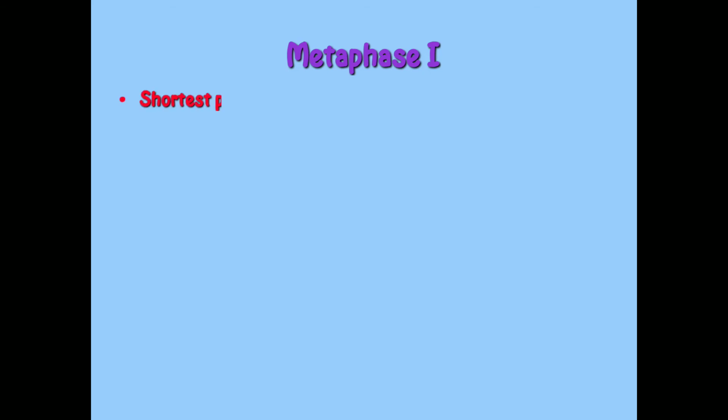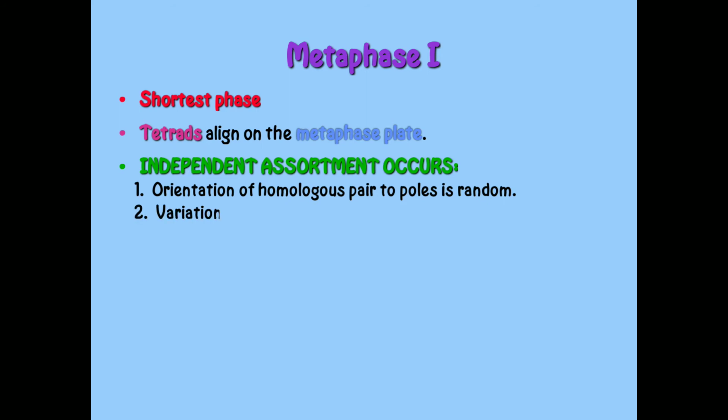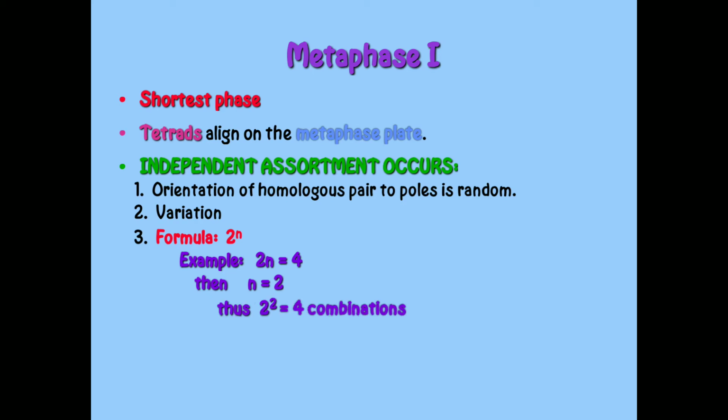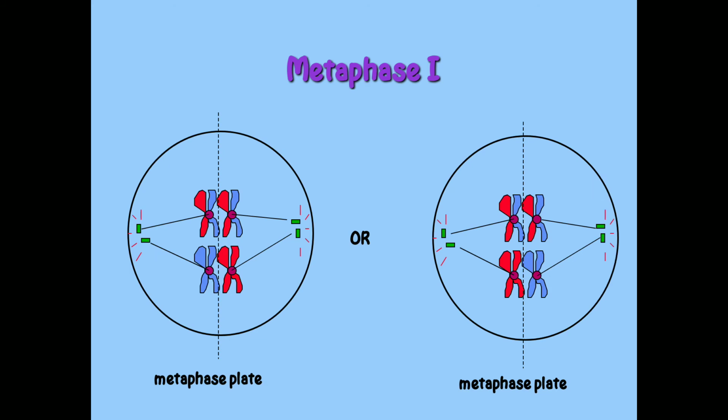Then metaphase first, the shortest phase. Tetrads align on the metaphase plate. Independent assortment occurs, that is, the orientation of the homologous pair to the poles is random. Then variation is formalized as 2 raised to n. You can see the diagram of metaphase first, and this is the metaphase plate.